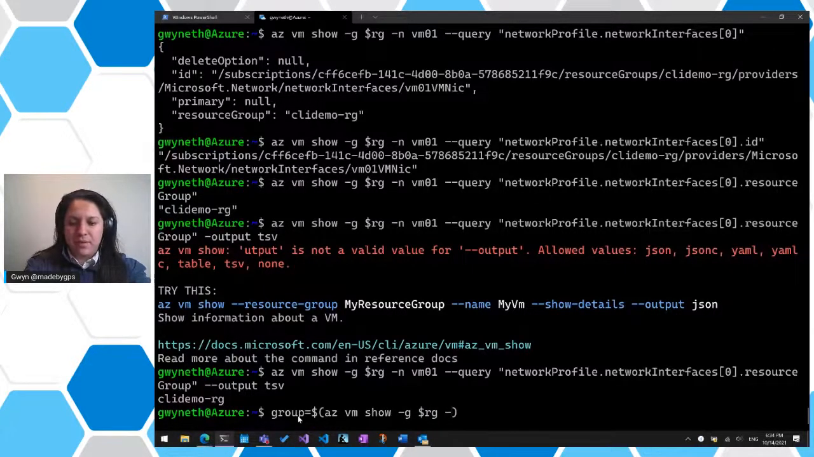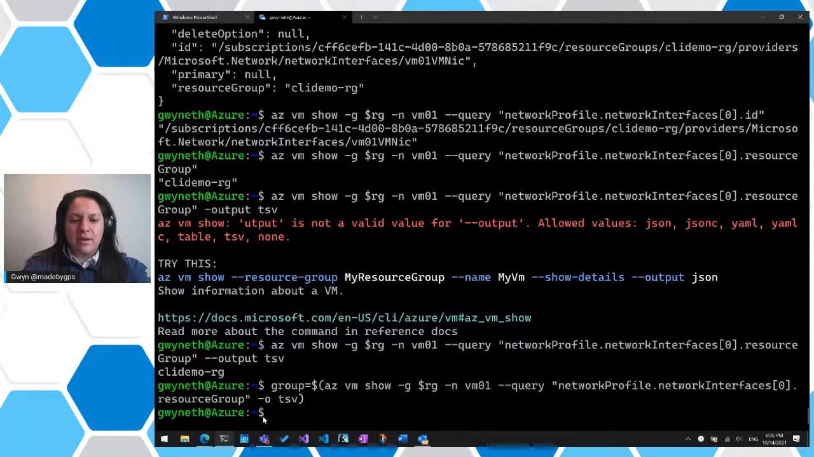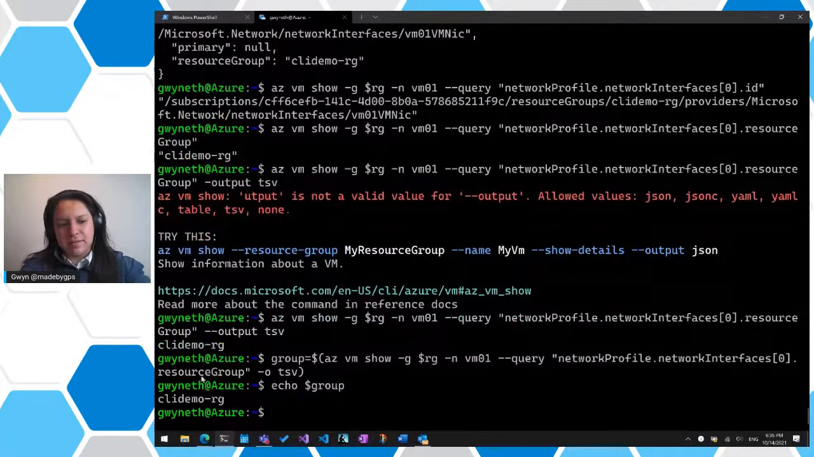The name is going to be vm01, and then there's --query network profile dot network interfaces. It'll be from 0, and then tell me the resource group from there, and then resourceGroup, and that double quote, and then we'll just do -o TSV. Again, -o is just short for --output. We'll run that, and now if I echo the group, we'll see that we got that value saved in there.